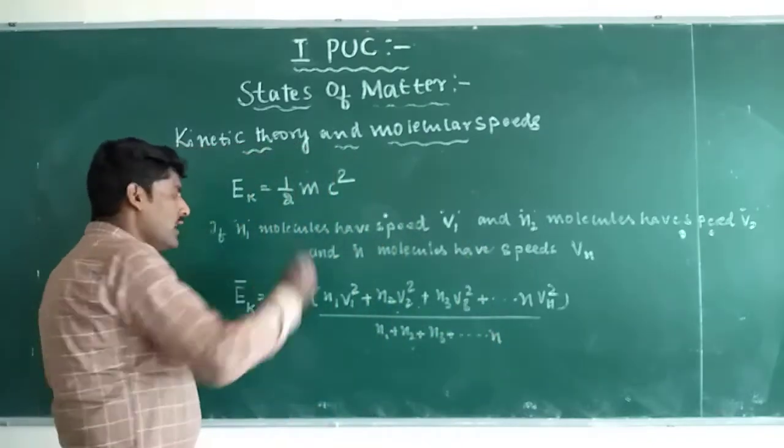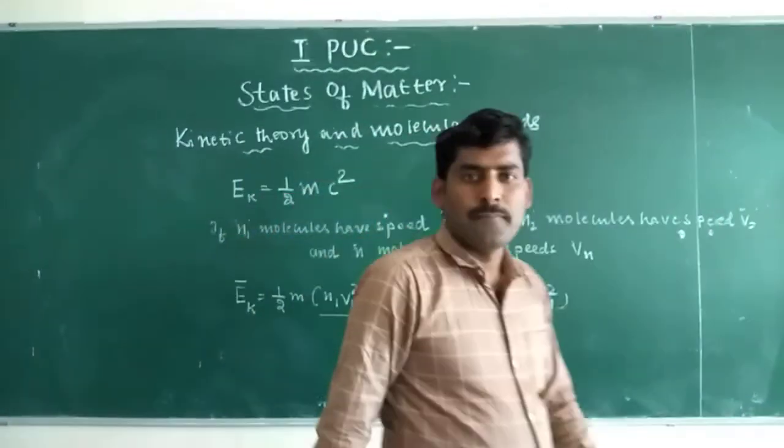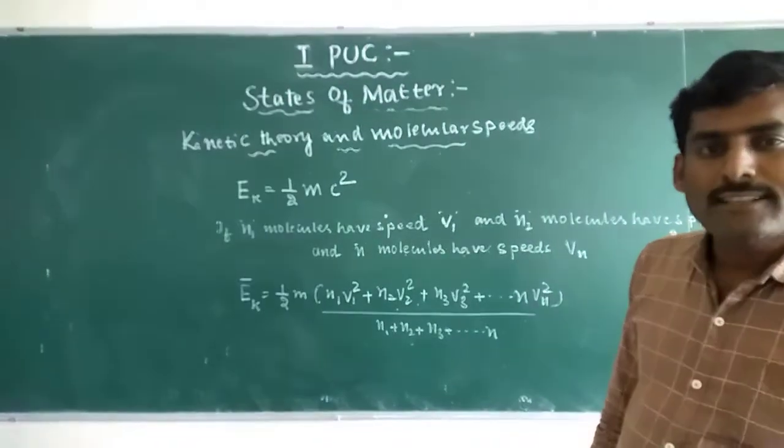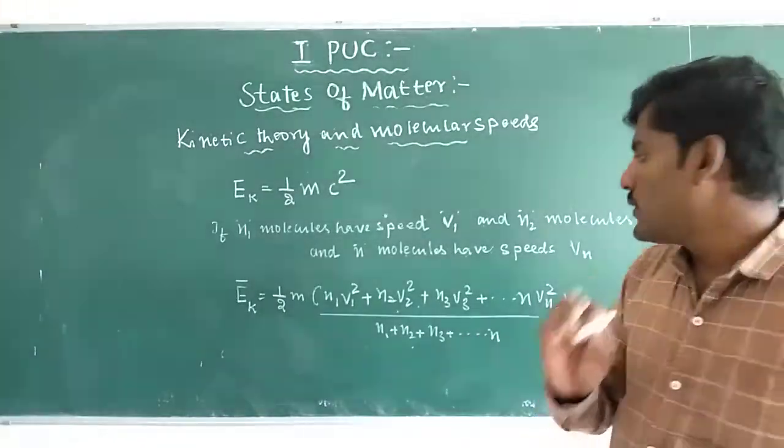So this is the average kinetic energy possessed by the gas molecules during their collisions.